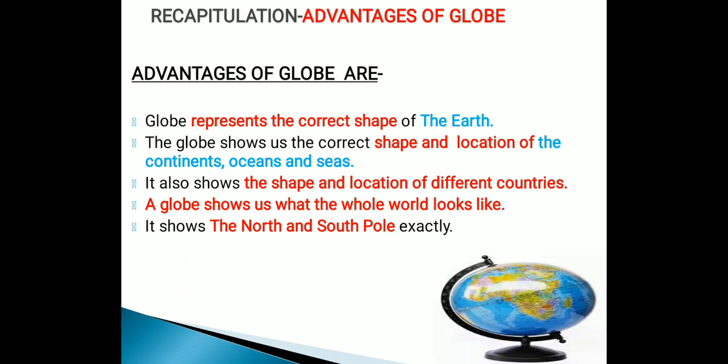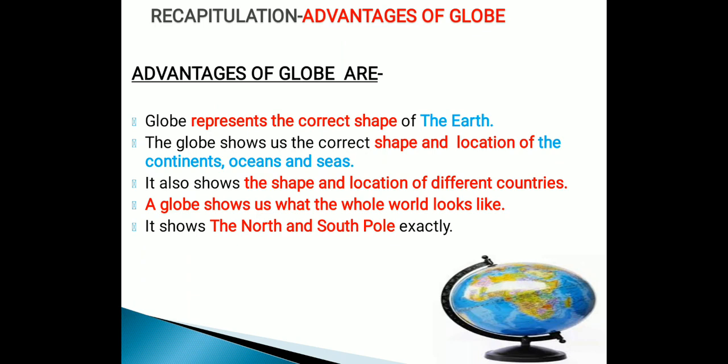Advantages of globe. What are the advantages of globe? Why should we have a globe? A globe represents the correct shape of the earth. The globe is round. The earth is also round. The globe shows us the correct shape and location of the continents, oceans and seas.